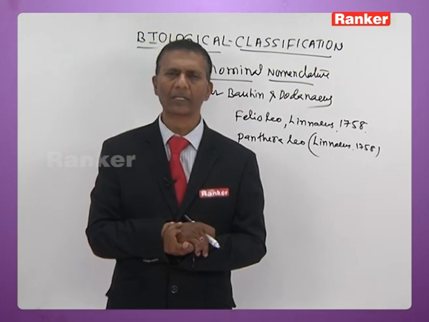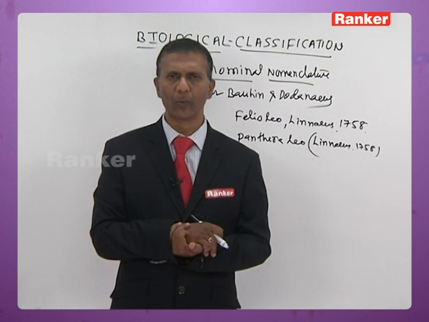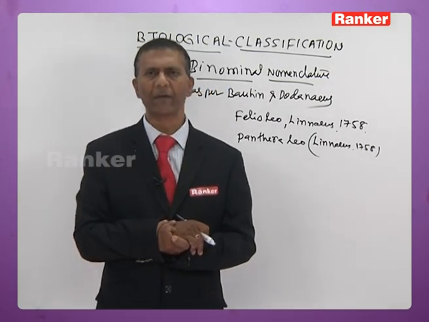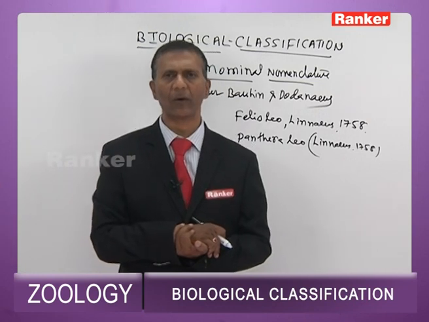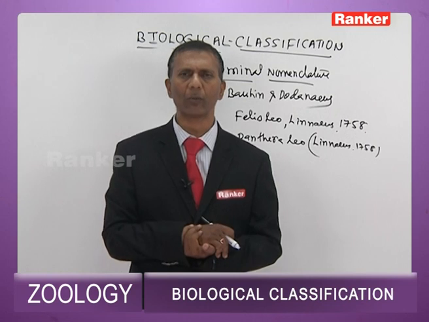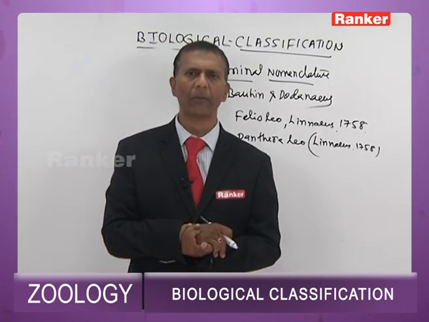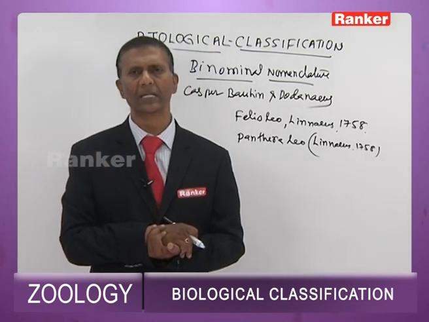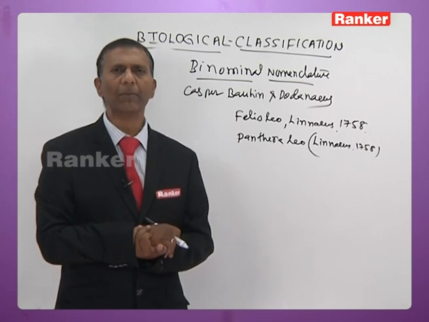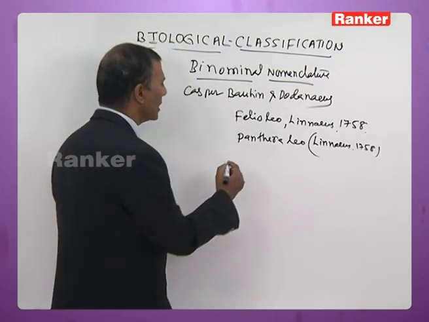Then there is another concept here now. Suppose the same scientific name is given to different organisms belonging to different species or different genera or classes, then these names are considered as homonyms. Among these homonyms, the first proposed name is considered as senior homonym, and subsequent names are considered as junior homonyms. Then suppose the same term is used for both genus and species, they are known as tautonyms.